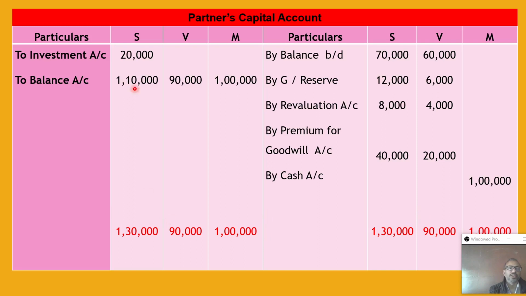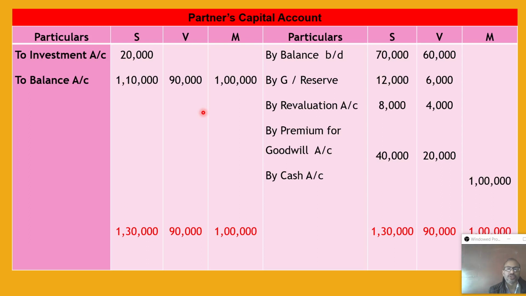Same amount we write here. On this side only 20,000 in S column, so we minus 20,000, giving 1 lakh 10,000, the balance of S. He has already taken the benefit, so his capital decreases: 1,30,000 minus 20,000, 1,10,000 present capital. V and M remain as they are, 90,000 and 1 lakh. This goes to the new balance sheet. These are their new capitals, up to there you have to prepare the opening partners' capital account.